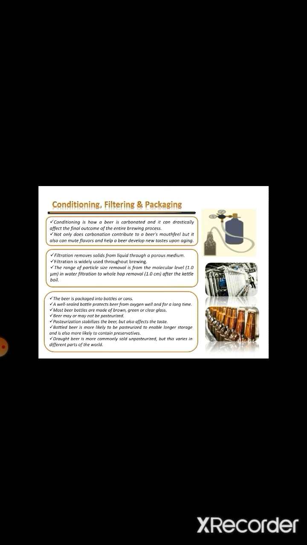Sometimes it may or may not be pasteurized, because pasteurization stabilizes the beer but also affects the taste, so sometimes they are pasteurized and sometimes they are not. It varies in different parts of the world, like draught beer is more commonly sold unpasteurized.